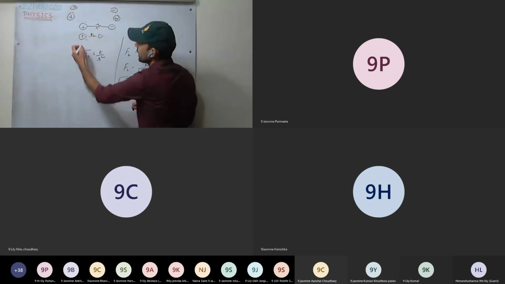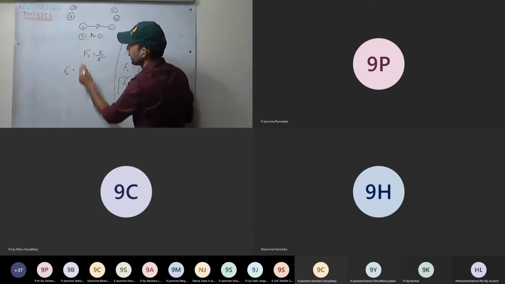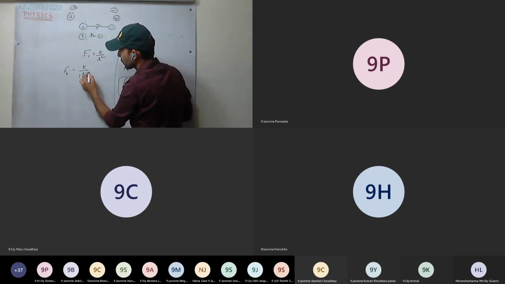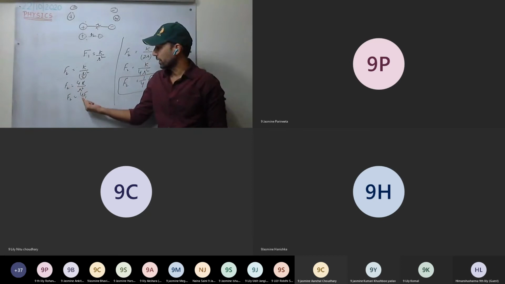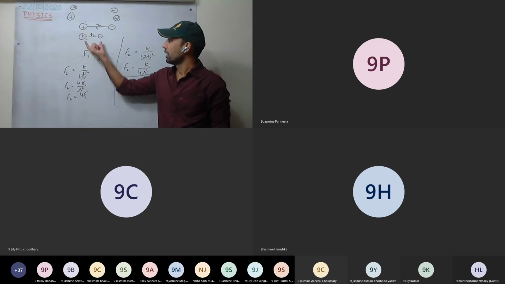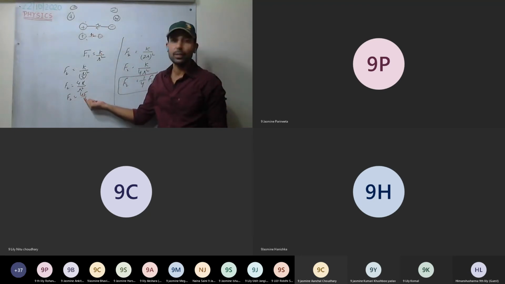Now calculate F2. F2 equals k upon r by 2 the whole square, which is 4k upon r square. That is F2 equals 4 F1. So how many times has the force increased? 4 times. If the distance of separation is reduced to half, then the force becomes 4 times.